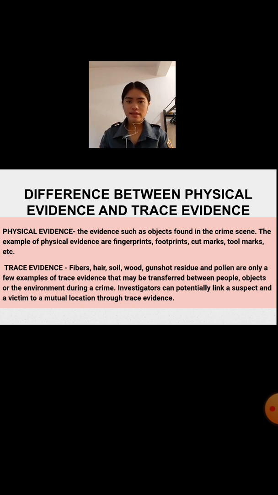Physical evidence is evidence such as an object found at the crime scene. Examples of physical evidence are fingerprints, footprints, cut marks, tool marks, and many more. Trace evidence includes fibers, hair, soil, wood, gunshot residue, and fallen, which are only a few examples of trace evidence that may be transferred between people, objects, or the environment during a crime. Investigators can potentially link a suspect and a victim to a mutual location through trace evidence.